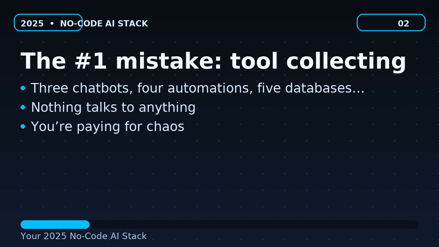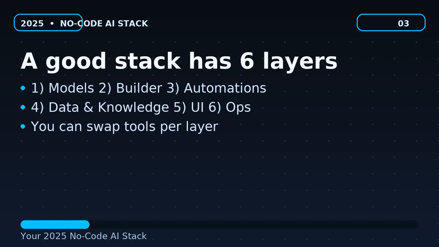The number one mistake: tool collecting. On-screen bullets: 3 chatbots, 4 automations, 5 databases. Nothing talks to anything. You're paying for chaos. Voiceover: No-code AI is incredibly easy to start and surprisingly easy to mess up. The fastest way to burn time and money is collecting tools before you define outcomes.